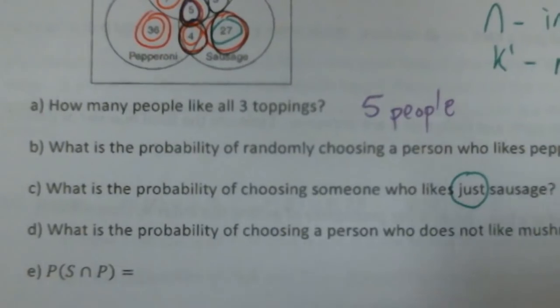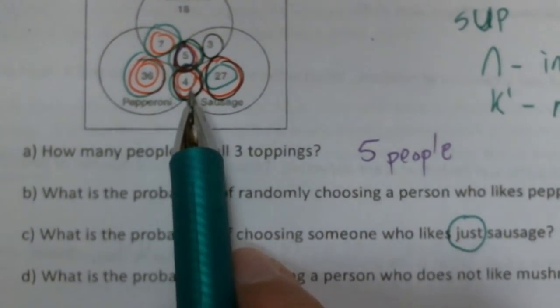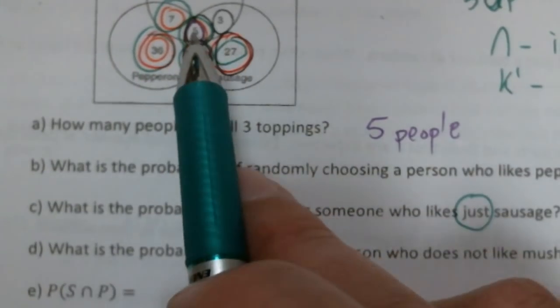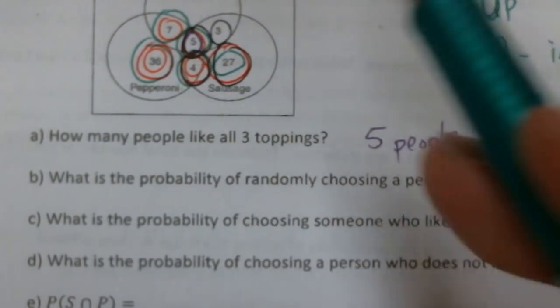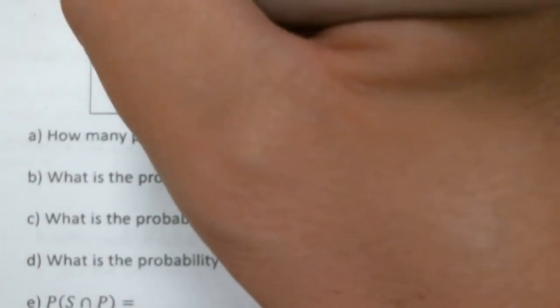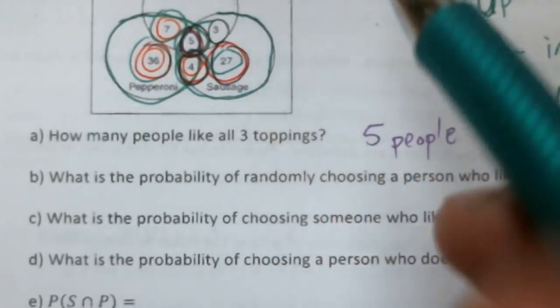And I'm going to circle everything in the pepperoni circle. That one, that one, that one, that one. Okay, I know that's hard to see, but basically what I'm doing is, where did I circle green and black at the same time? Where's the overlap? Well, it's going to be these 2 guys, the 5 and the 4. That is the physical overlap of the sausage circle and the pepperoni circle. That's these 2 guys right here in the middle, the 5 and the 4.